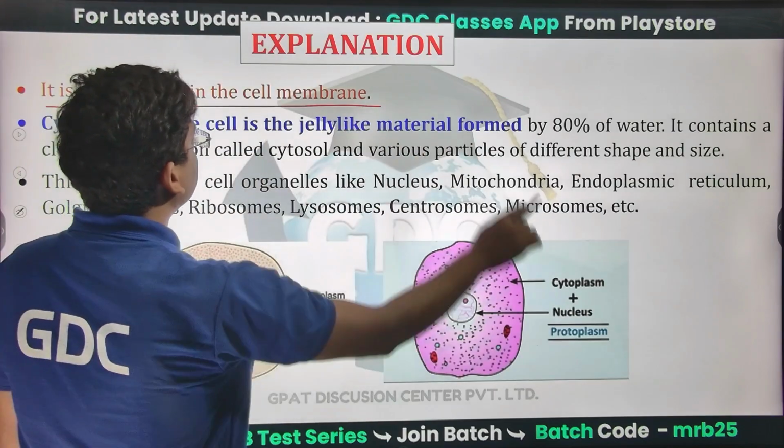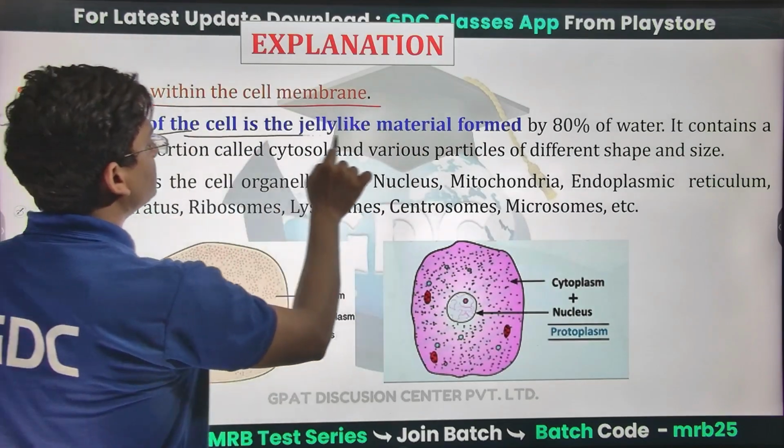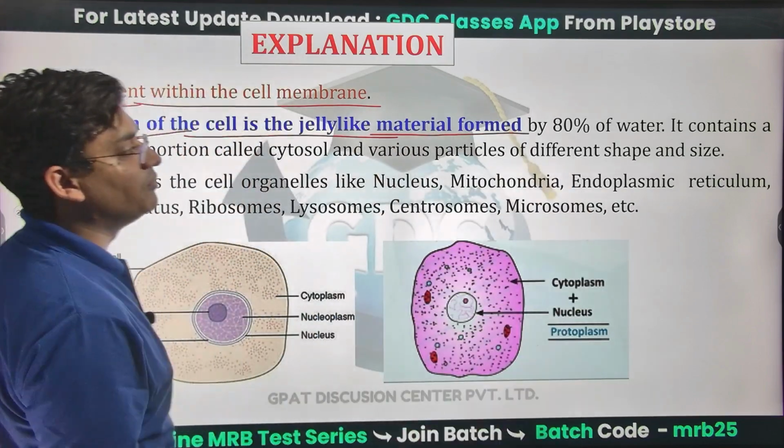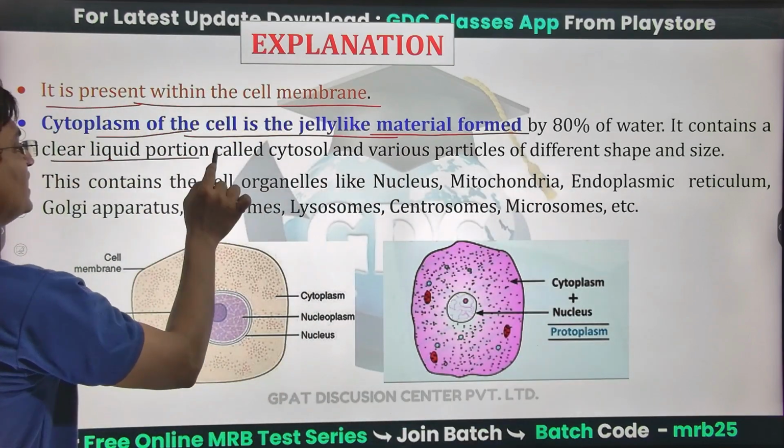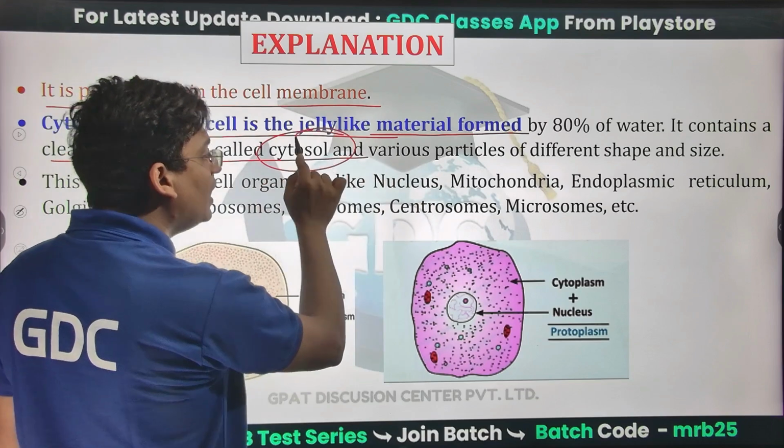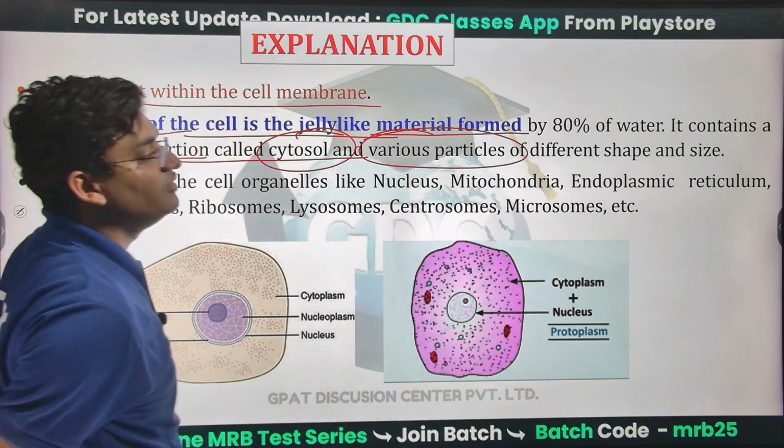It is present within the cell membrane. The cytoplasm of the cell is a jelly-like material formed by 80% water. It contains a clear liquid portion called cytosol and various particles of different shapes and sizes.